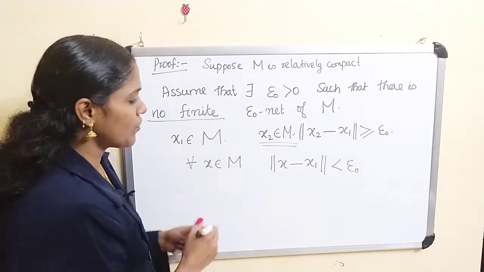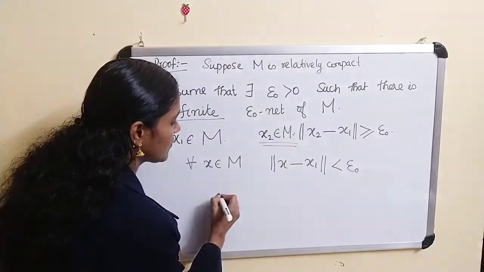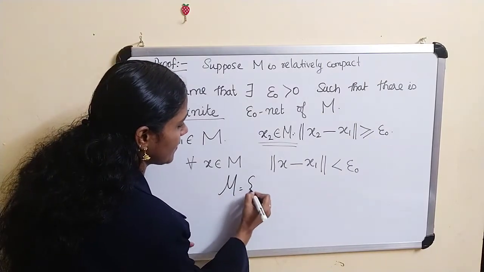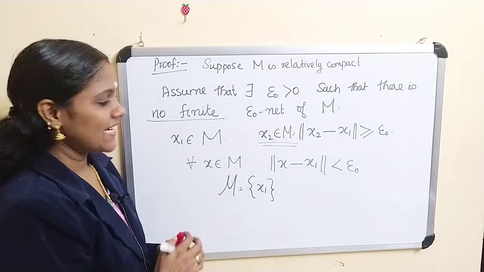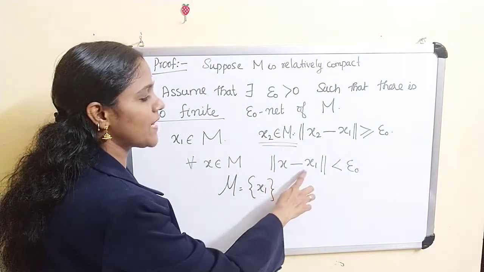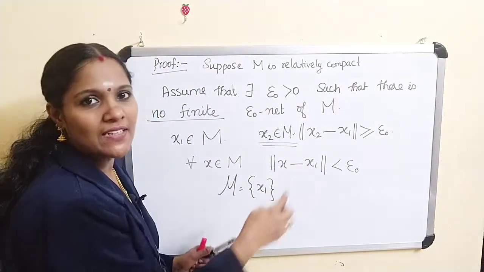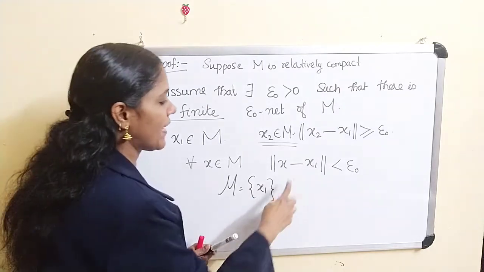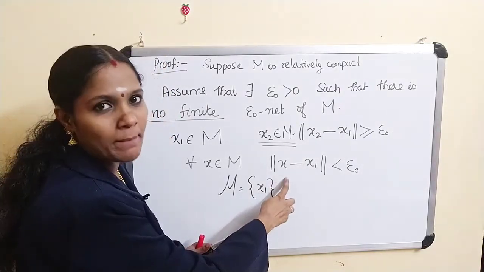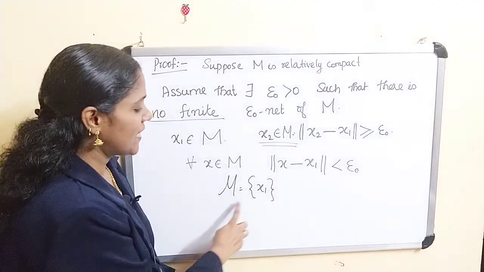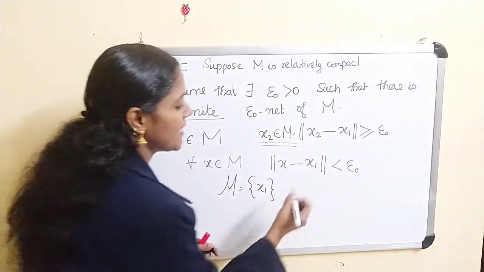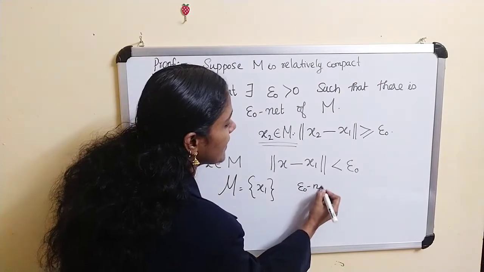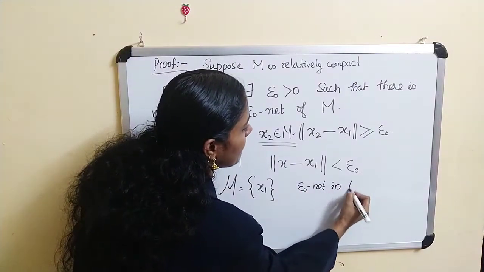Therefore, if you consider the set script M as the set containing x1, clearly norm of x minus x1 is less than epsilon naught for every x belonging to M. What is the meaning of that? This singleton set {x1} is an epsilon naught net in M.